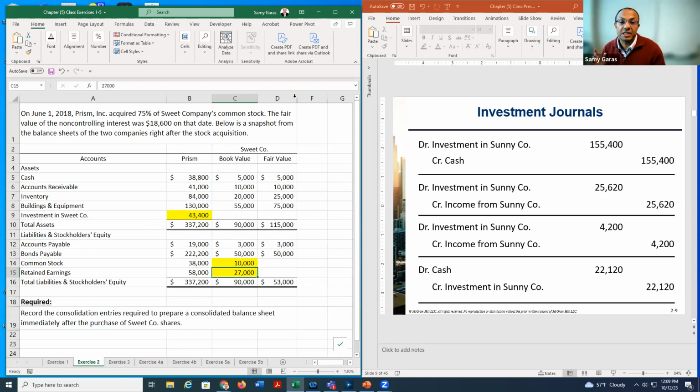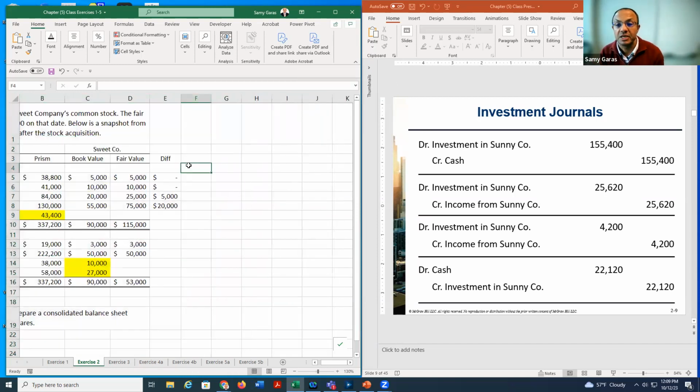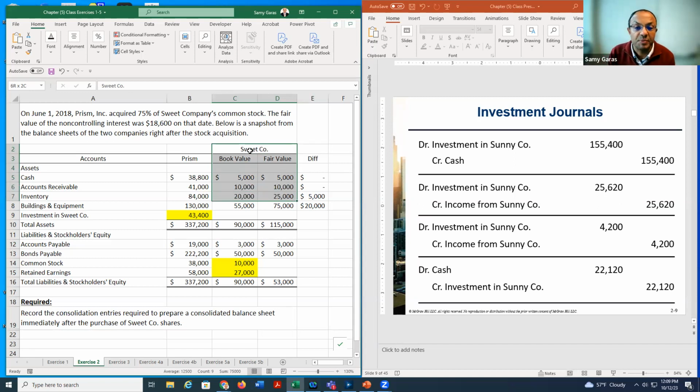And here I put the difference before we start, to see how much the difference is between the fair value and the book value. So here, if we look, the subsidiary company has cash fair value 5 and book value 5. So there is no difference. The same thing for the receivables. But when we come to the building and equipment, we see a 5,000 difference. And then we see here a 20,000 difference. When we go down to the liabilities, there is no difference. So we need to keep those differences in mind because we have to do consolidation for them.